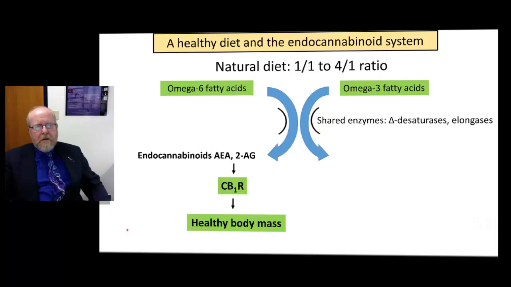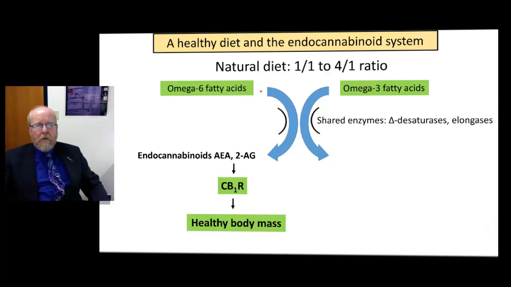It turns out that the reason your endocannabinoid system is disrupted by diet leading to obesity is at least in part due to the ratio of omega-6 fatty acids to omega-3 fatty acids. These are precursors that are acted upon by the same set of enzymes, desaturase and elongases.